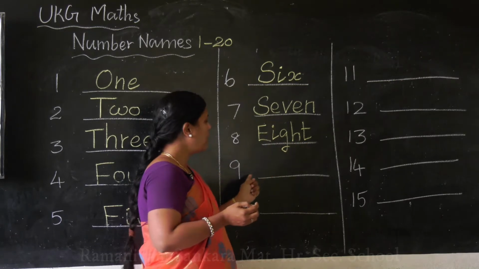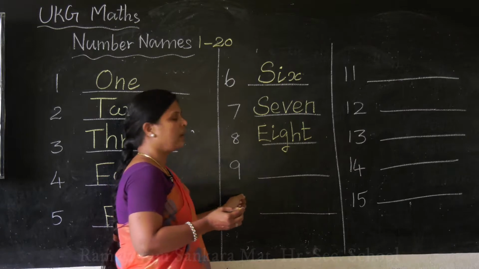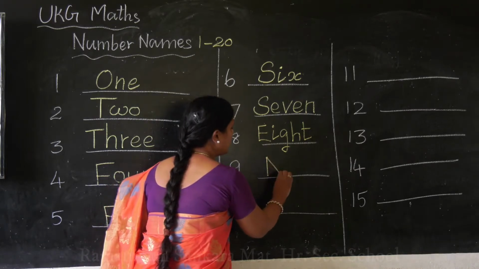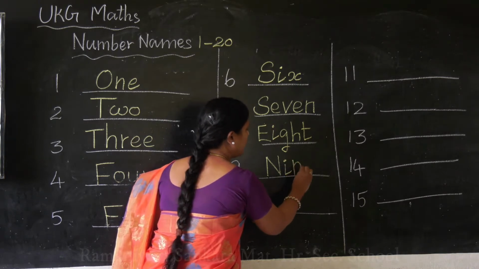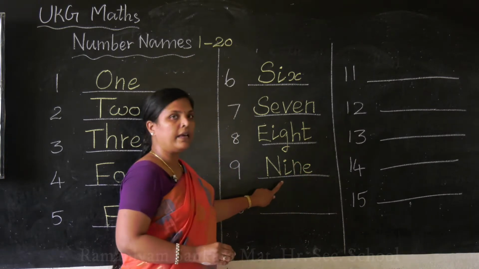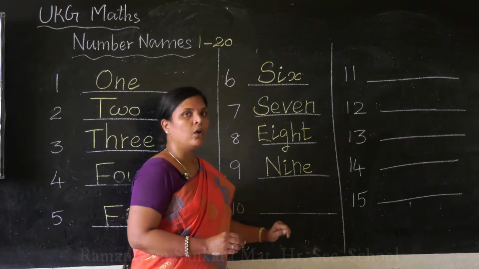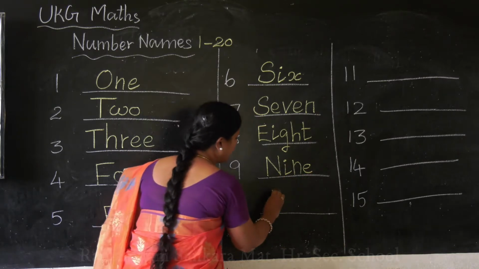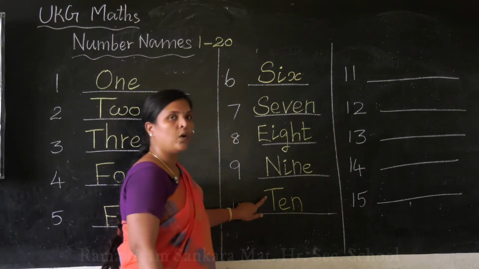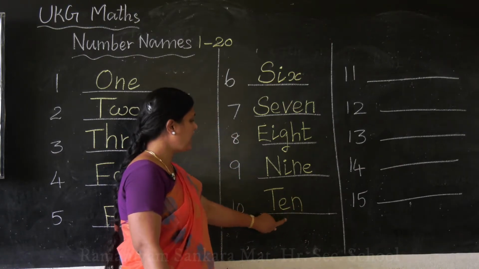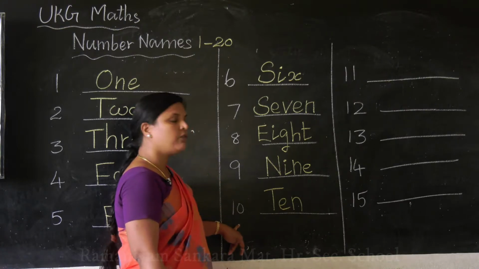Now we'll move on to number 9. How to write? N I N E, N I N E. Okay children, now our 10. T E N. Very easy. T E N, 10. After 10 what will we have?